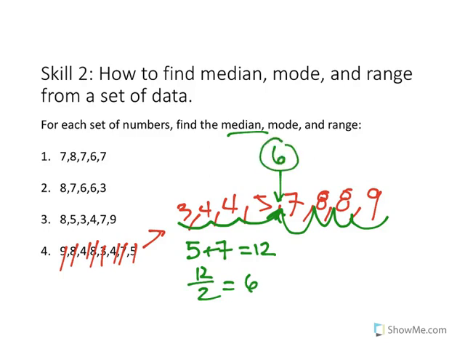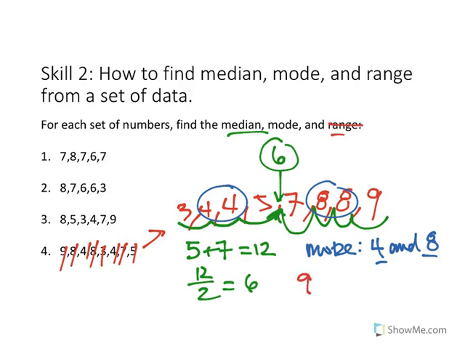Your mode is the one that appears the most. I see two sets of numbers. So your mode is 4 and 8. So you can have two modes, multiple modes. And your range, finally, is 9 minus 3, which is equal to 6. That is your range.